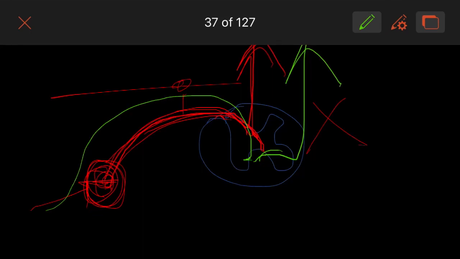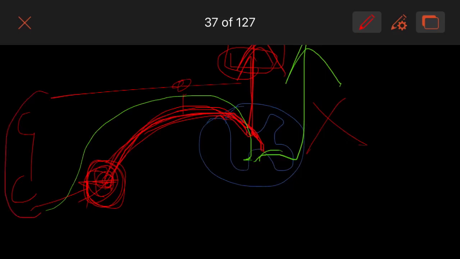But within this dorsal column one, red one, the second order neuron will be within the medulla, within the brain stem. There are the nucleus that is called as gracilis or cuneatus, that we will talk about in detail in the next slide. Okay.